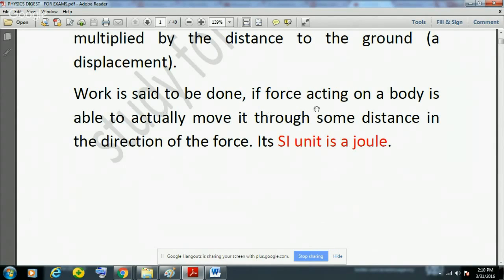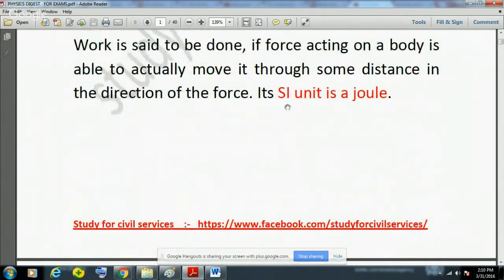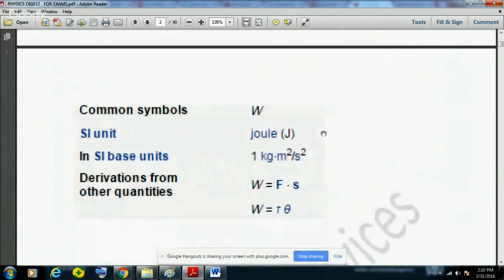Work is said to be done if force acting on a body is able to move it through some distance in the direction of force, and the unit of work is joule. W is the common symbol of work. The SI unit is joule.